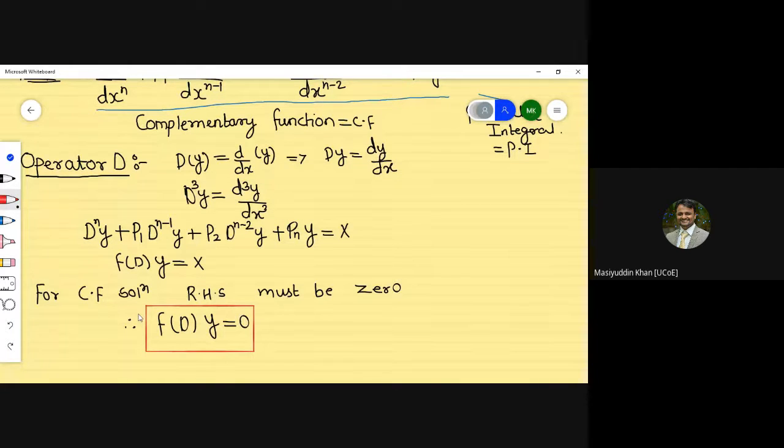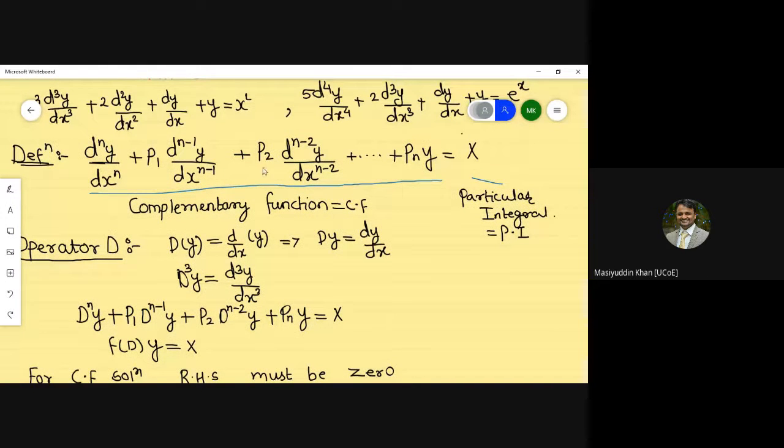You need not remember all the stuff about d of y and so on. Just remember that whenever such equations are present in our numericals, we must take the left hand side as the complementary function, and for the complementary function we should put it equal to 0.